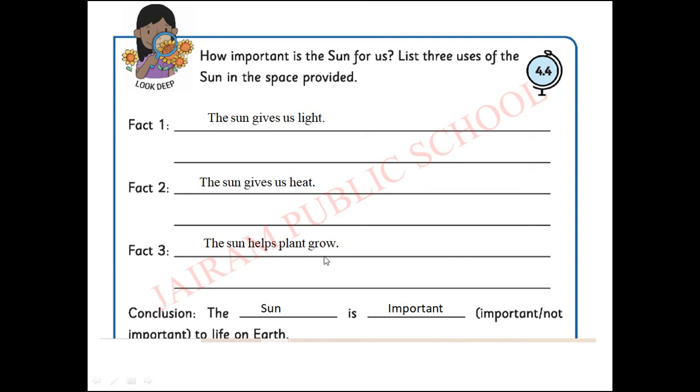Think children. Suppose we do not get sunlight. Can we get food? Can people live on the earth? No, it is not possible. With the help of sunlight and sun heat, human life is possible on the earth. Conclusion: the sun is important to life on earth. Yes, it is true. If there is no sunlight, it is not possible to live on the earth. We cannot get food. You can write like that.